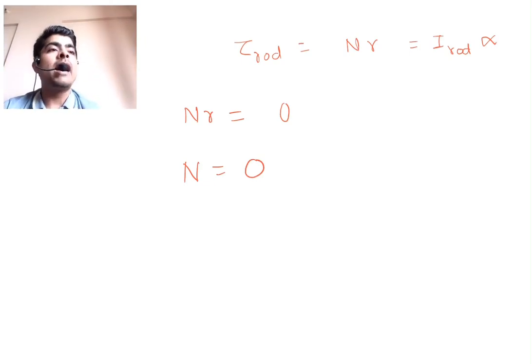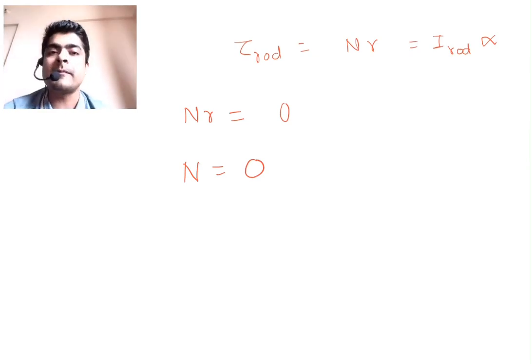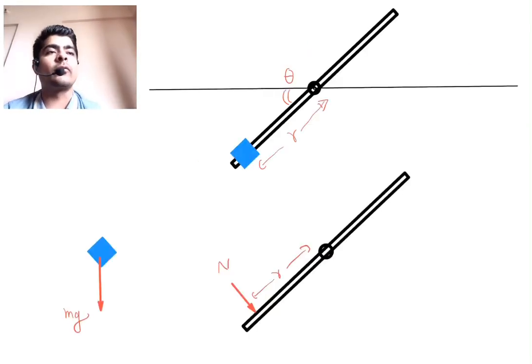Okay, if I is 0, then either torque should be 0 or normal force should be 0 or alpha should be infinity. So 0 into alpha infinity could give you a proper value of normal force, but alpha infinity is not possible, and that's why we have only one option, to make the normal force 0. That's what we got over here. So the mass will simply follow a vertical path.